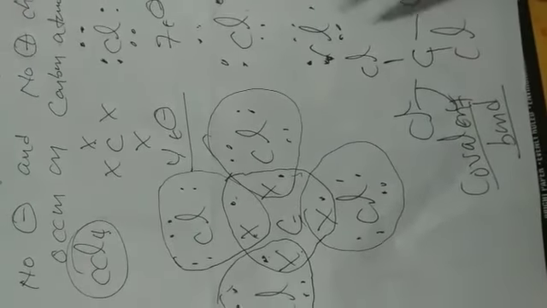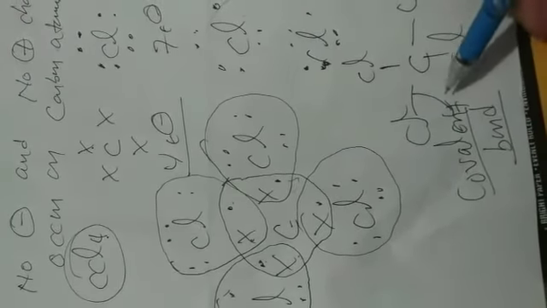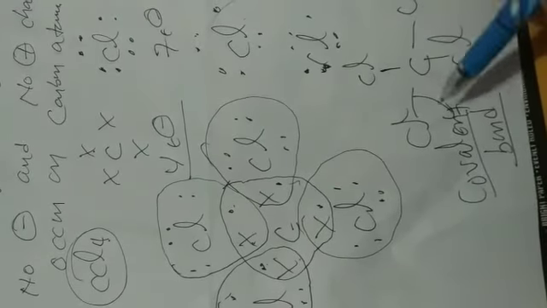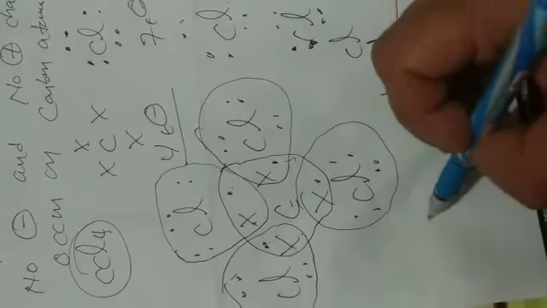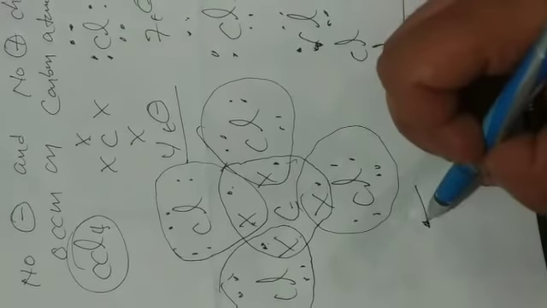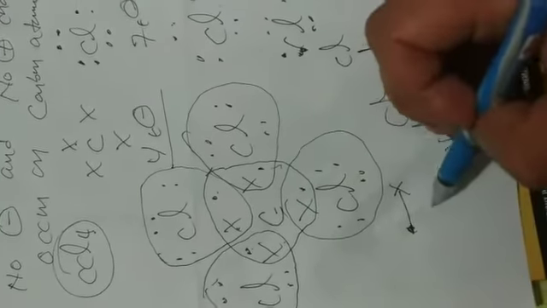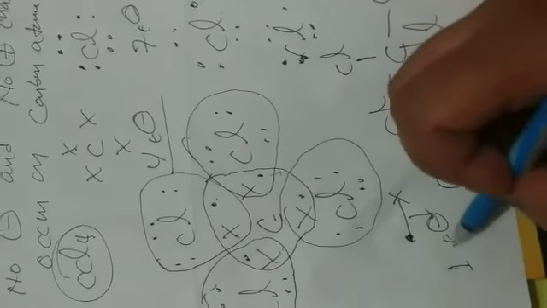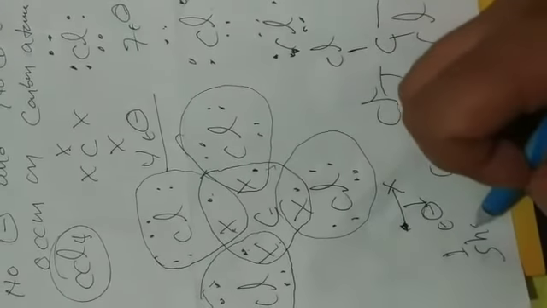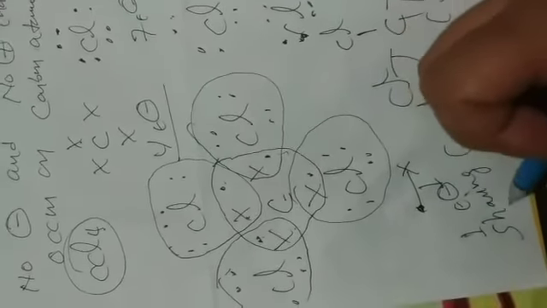In this bond, sharing of electrons takes place. One single bond means 1 electron pair, 1 electron sharing pair.